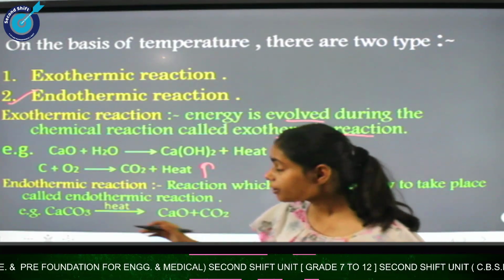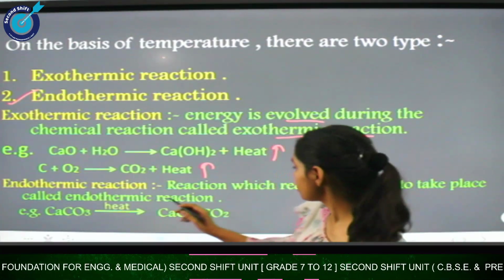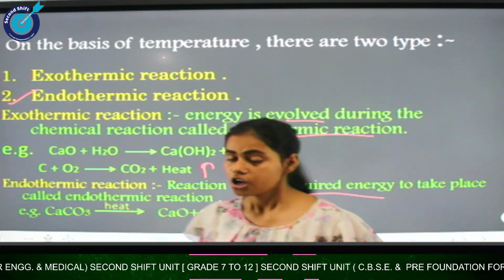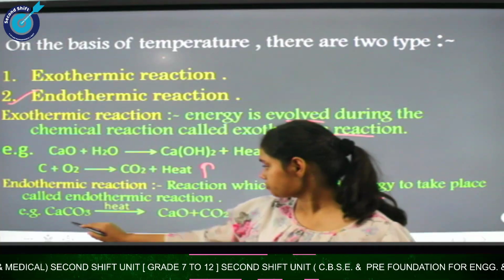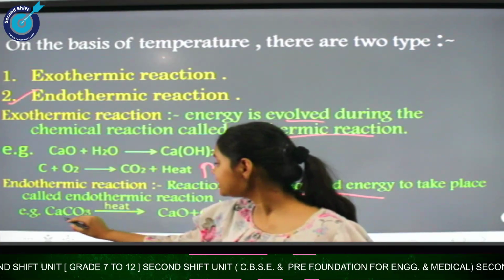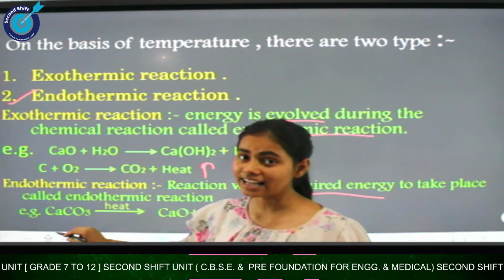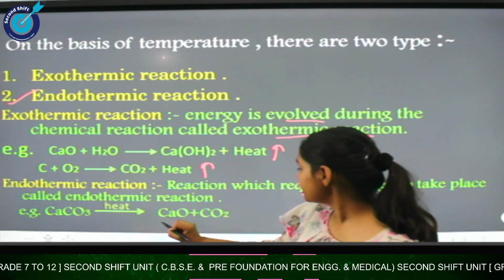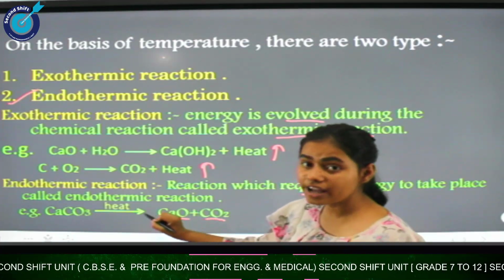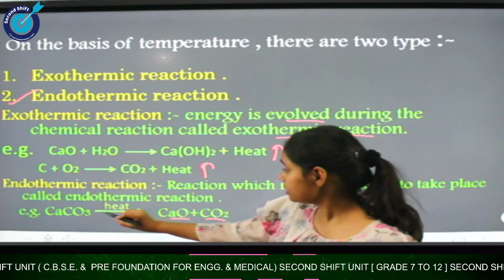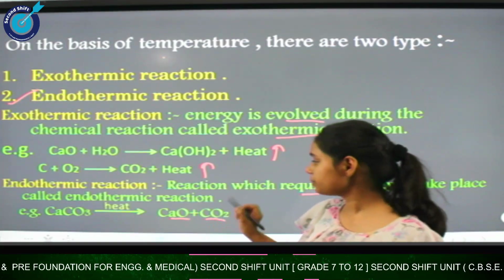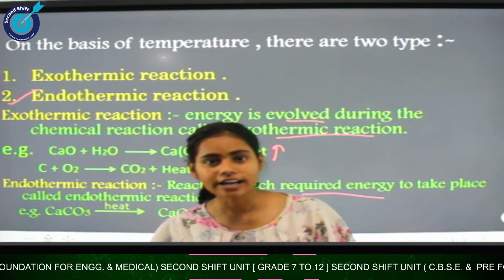When we are talking about the endothermic reaction, it requires energy to take place. It means that here we can see in this example that when we pass heat to CaCO3, that is calcium carbonate, it is converted into calcium oxide and carbon dioxide. So here we are giving heat to calcium carbonate to get converted into calcium oxide and carbon dioxide. So this is called an endothermic reaction.